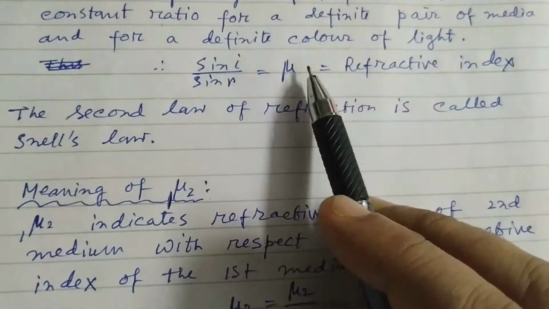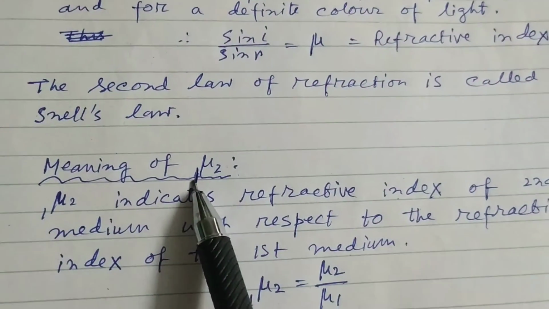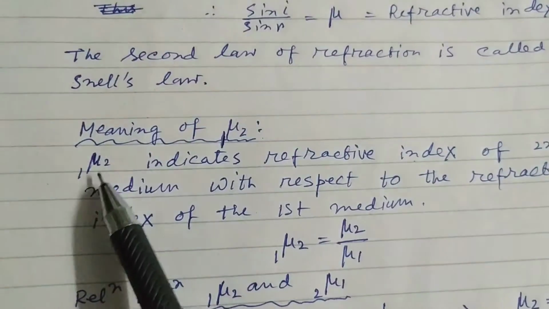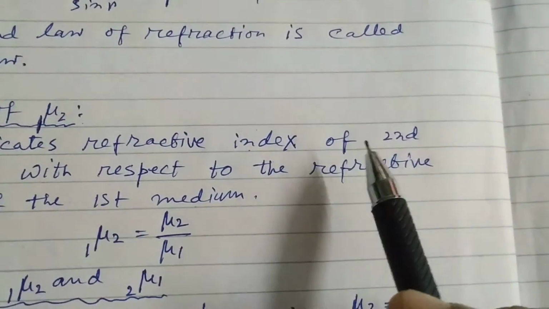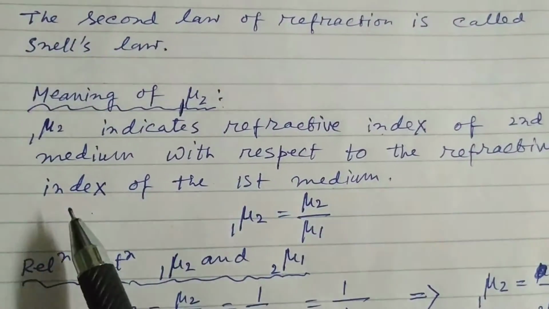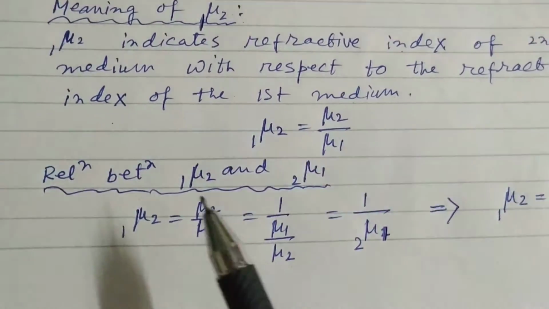Now, mu, this is not simply the mu. This is actually mu2 with respect to mu1. Mu21 means mu2 with respect to mu1. So what is the meaning of it? Mu2 with respect to mu1 indicates the refractive index of the second medium with respect to the refractive index of the first medium. Mu21 is equal to mu2 by mu1.